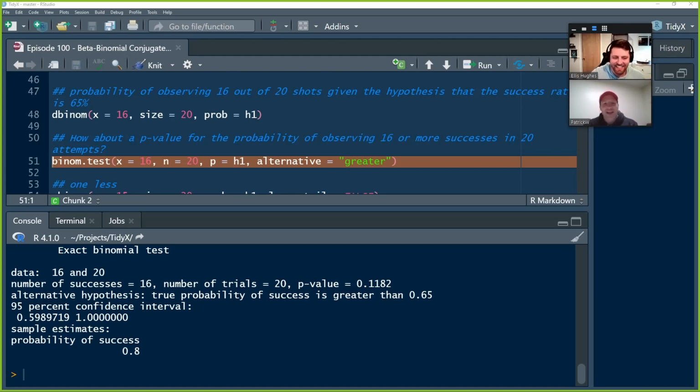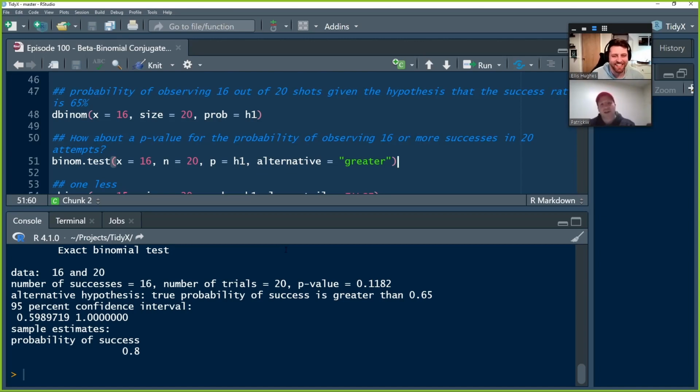So the binomial test, again, it's just a helper function. In classic frequentist fashion, we pass it the number of successes, given the number of attempts, given our hypothesis, which in this case is 65%. The alternative here can take on three values. We can be checking that what we've observed is greater than our hypothesis, is less than our hypothesis, or we could do a two-sided test, which is basically saying we don't know if it should be greater than or less than, so we're not committing in either direction.